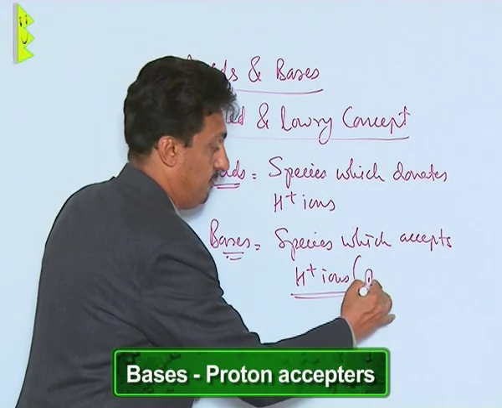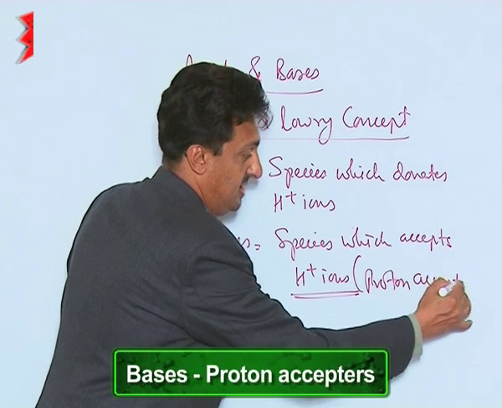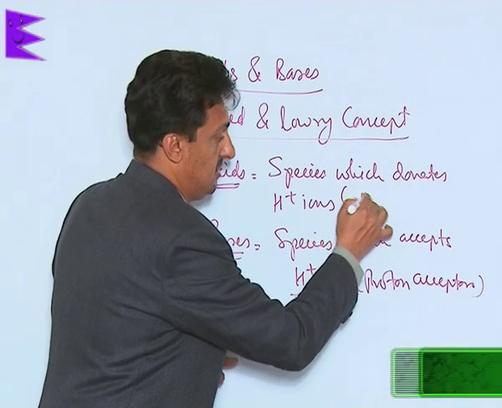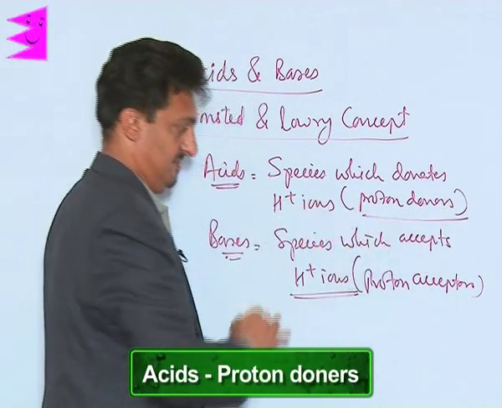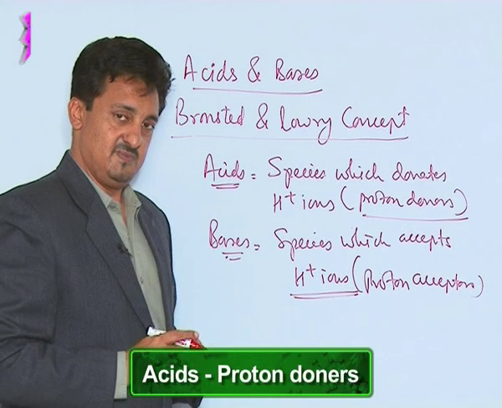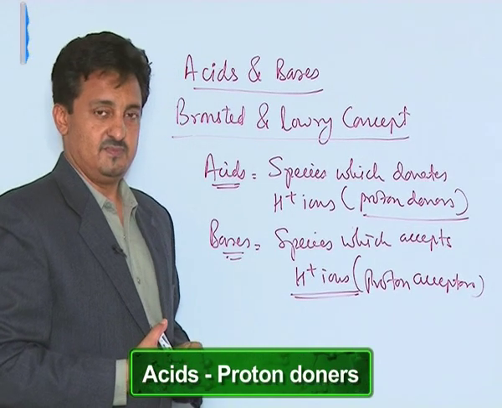We call them proton, which is H plus ion, acceptors, and acids are called proton donors. That's the basic difference. And there is no restriction of any medium.